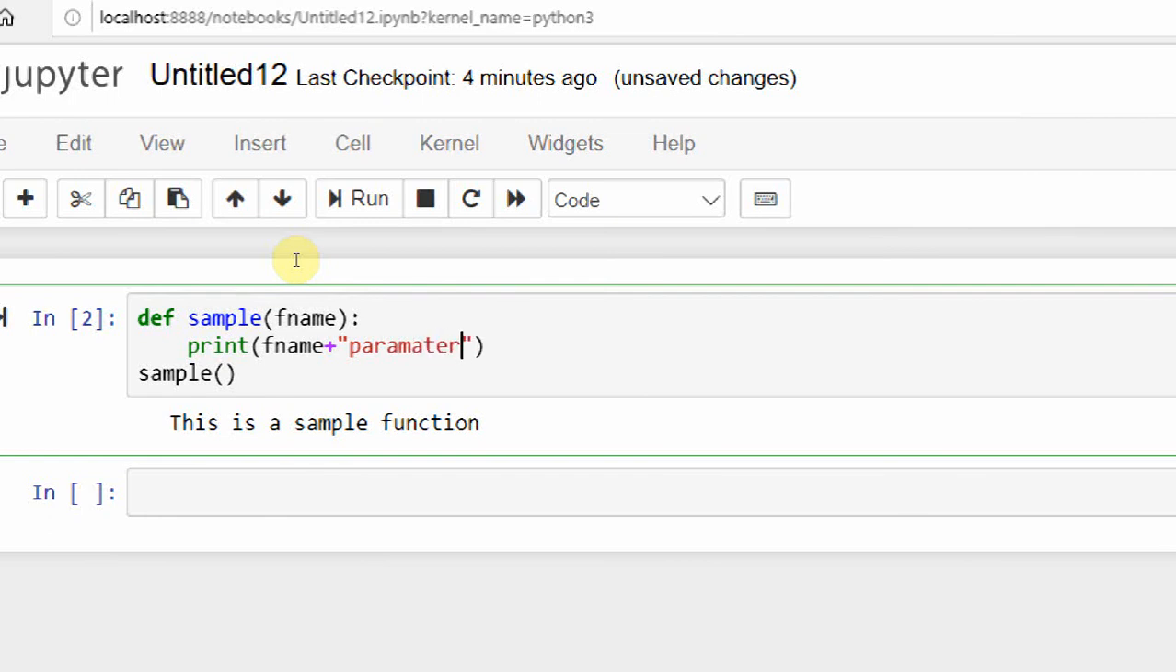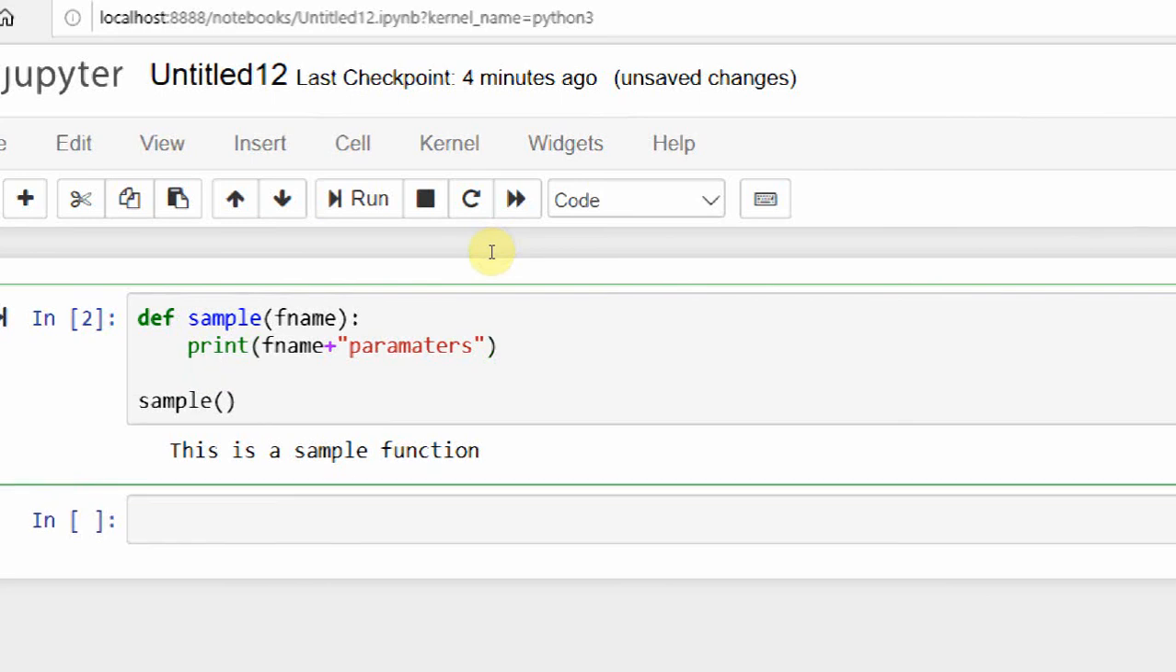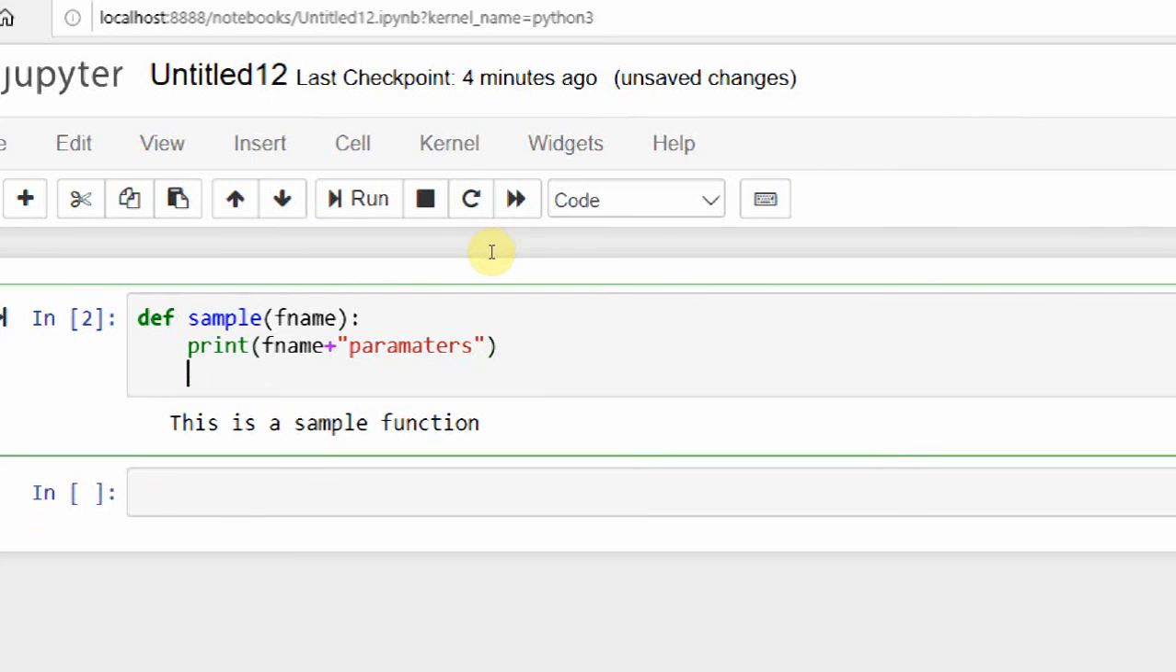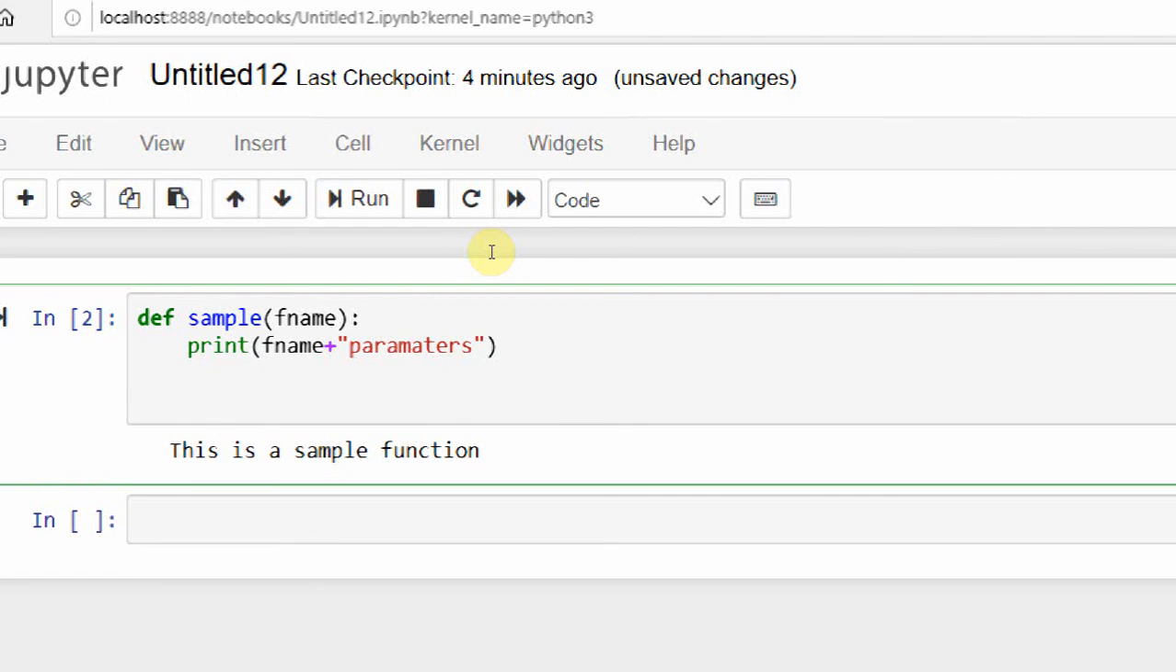Okay, so this is what I have written inside the function. Inside the function sample, I declared one variable, the parameter f name. Now I'm calling my function sample. So what is the argument I have given? F name. Whatever name you write will be appended with the parameters, because in the print I have written f name plus parameters. So whatever word you give will be appended with the parameters.